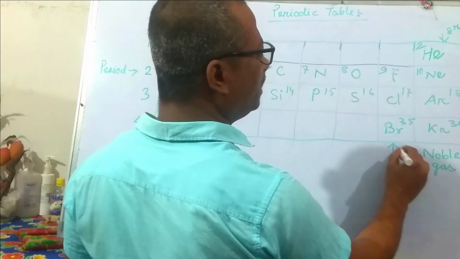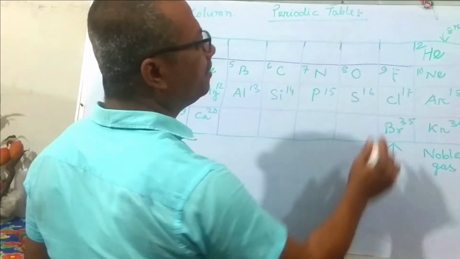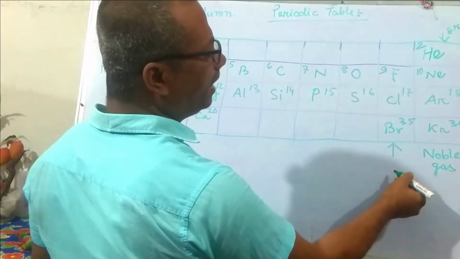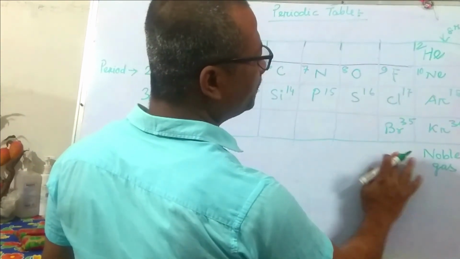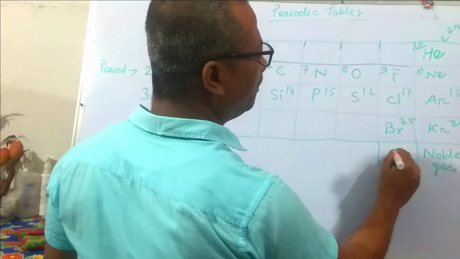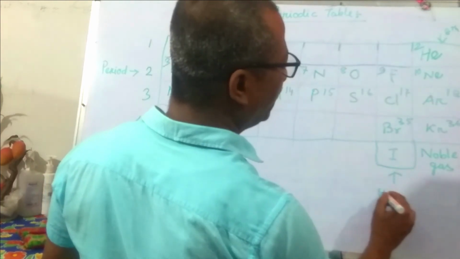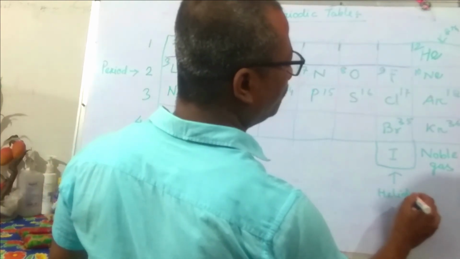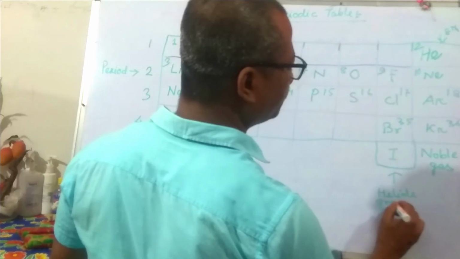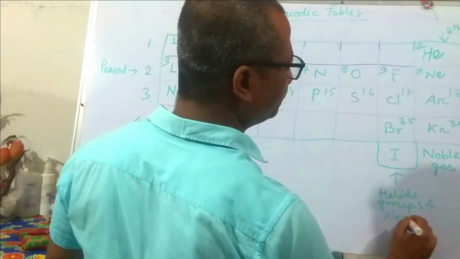The elements belonging to this column are fluorine, chlorine, bromine, iodine. In the next row, it will have iodine. So this group is known as the halide group of elements.